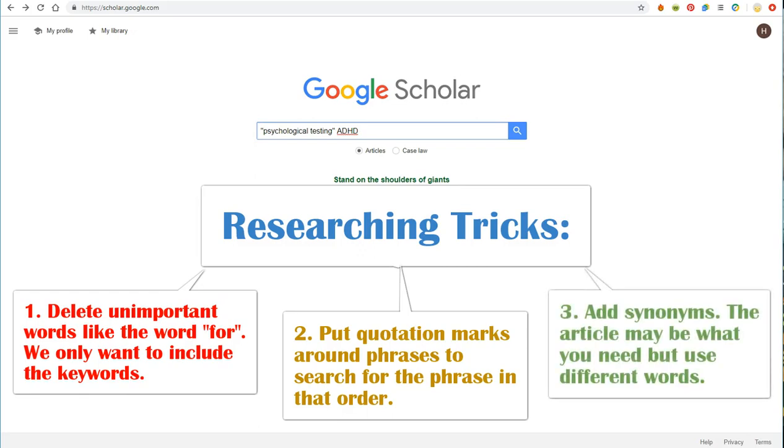Then I'm going to add synonyms for ADHD in order to catch articles that refer to ADHD as attention deficit hyperactivity disorder, as well as those that use the initialism. I will add the synonym by typing "attention deficit hyperactivity disorder" surrounded by quotation marks to keep the phrase together.